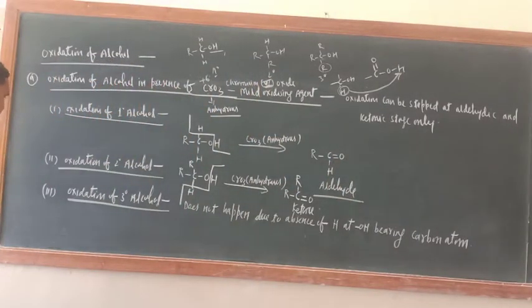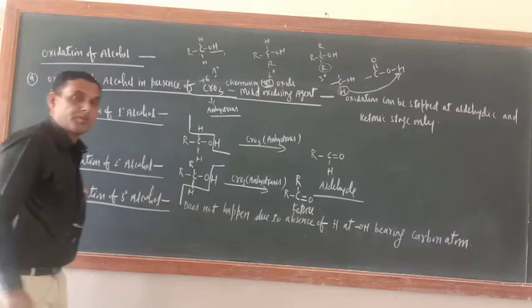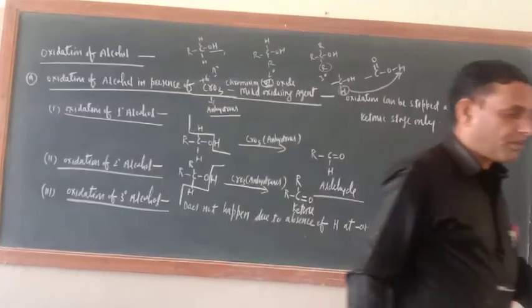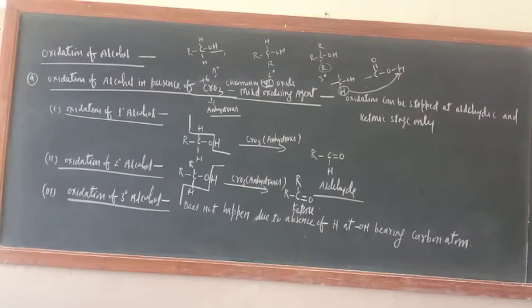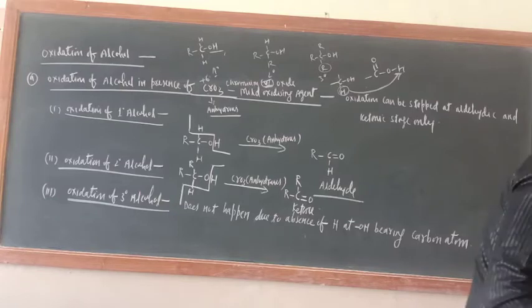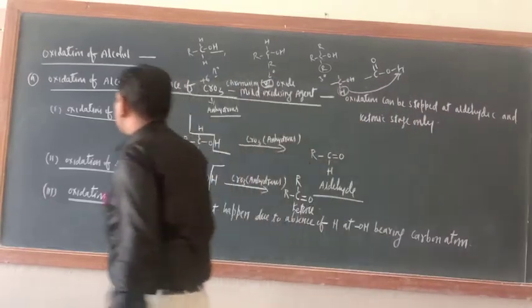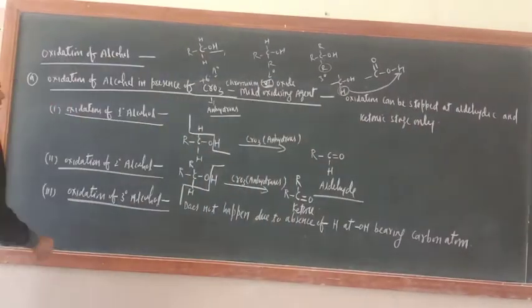Now the third oxidation is oxidation by PCC, pyridinium chlorochromate. I taught you so many things about pyridinium chlorochromate. So today I will mention PCC only. Further I will not tell. So just see here, right?